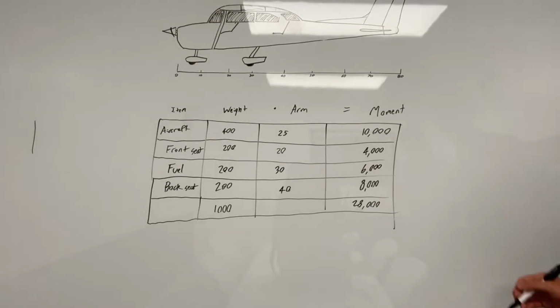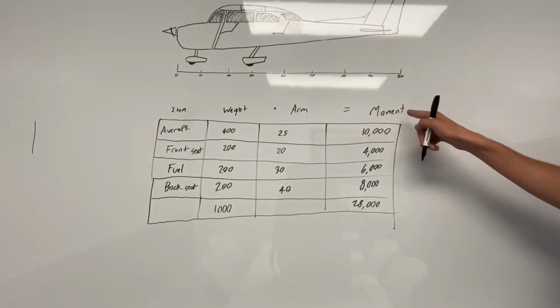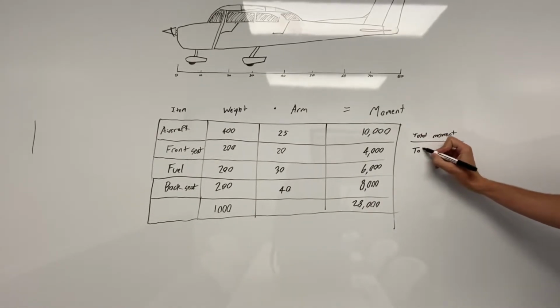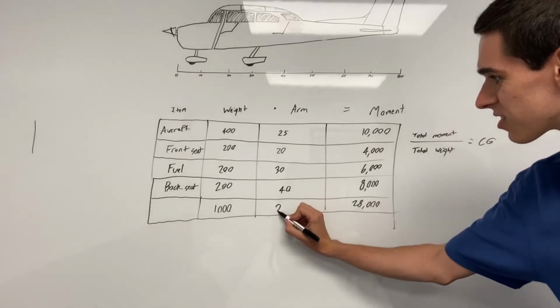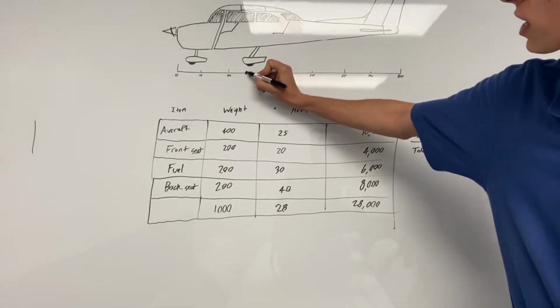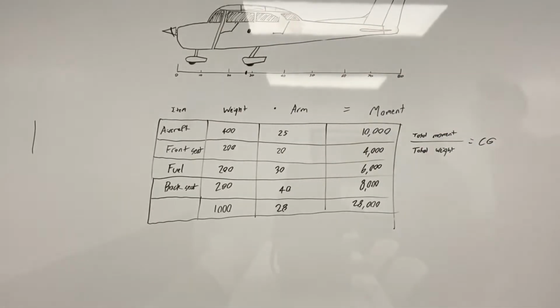No, we have to rearrange this equation to figure out what this is, because we're multiplying weight and arm to get moment. So total moment divided by total weight equals center of gravity. So what is that? 28. Good. So we have a center of gravity located at 28 inches. That means the plane would balance right here at this point.